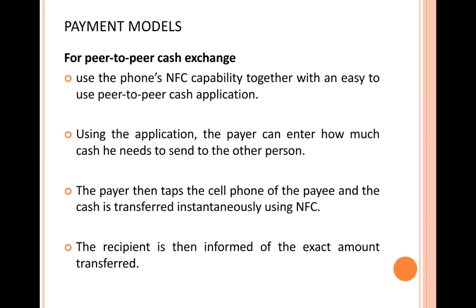Now we're going to see the second type of payment model, which is peer-to-peer cash exchange. Okay, so the first payment model we've already seen. The second payment model is peer-to-peer cash exchange. So it uses the phone's NFC capability together with a peer-to-peer cash application. So a peer-to-peer cash exchange combines near-field communication capability together with a peer-to-peer cash application. So using this application, the payer can enter how much cash he needs to send to the other person. So how much amount we need for the transaction to complete, or how much amount we need to transfer to the other person, that we can specify. So the exact amount will be going to the other person.